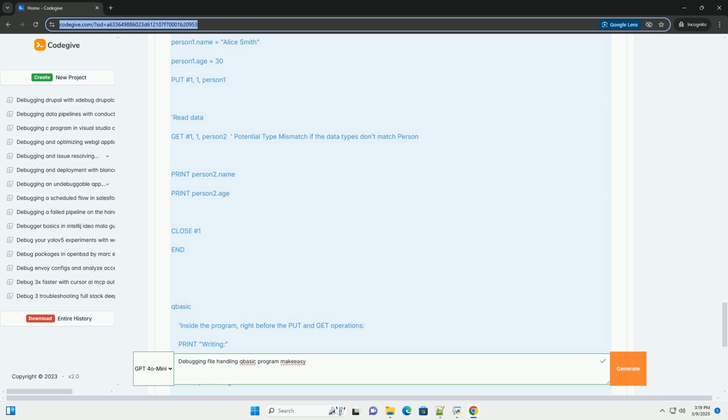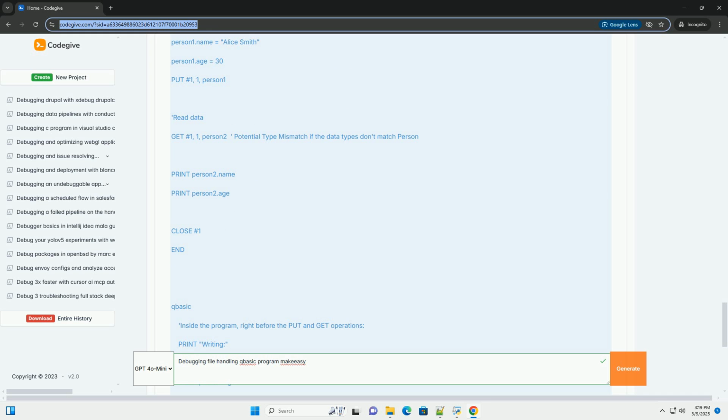Print. Writes data to a file. Syntax: print handle, data. Get. Reads a record from a random access file. Syntax: get handle, record_number, variable. Put. Writes a record to a random access file. Syntax: put handle, record_number, variable. EOF(handle), a function that returns -1, true, if the end of the file associated with the handle has been reached, and 0, false, otherwise.